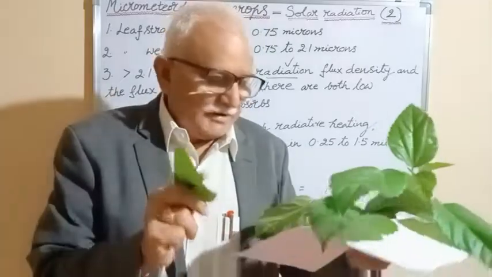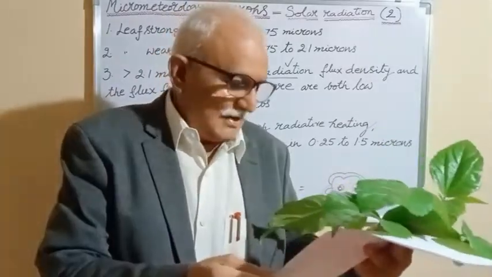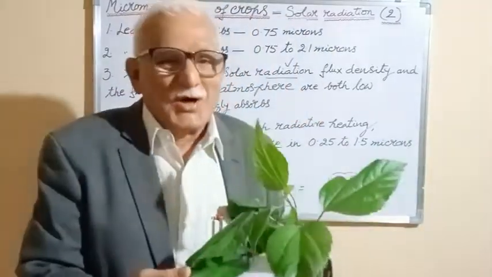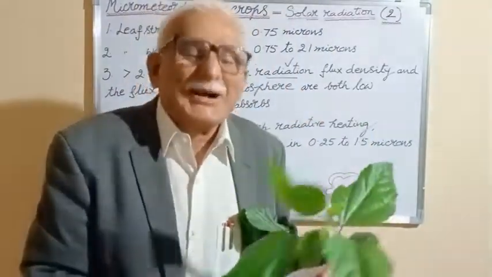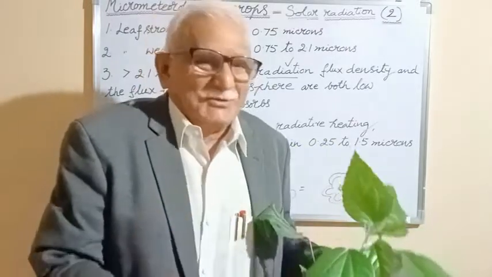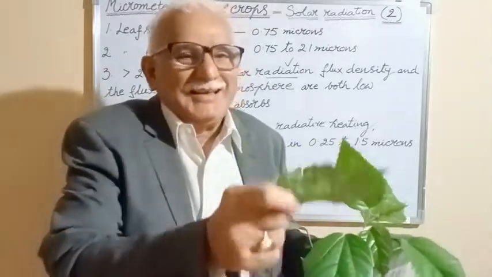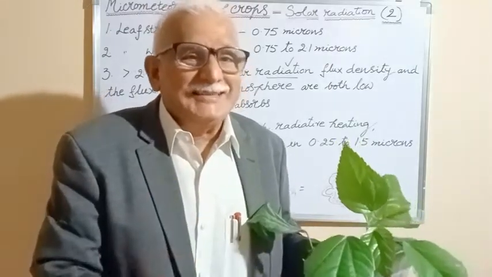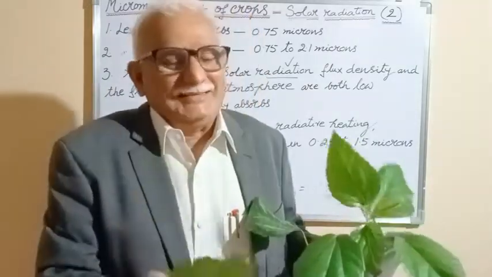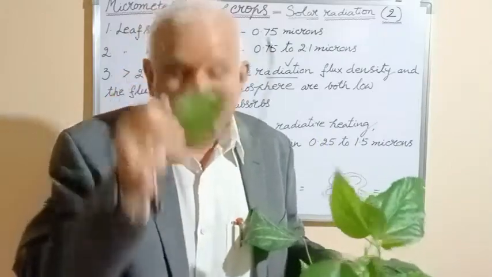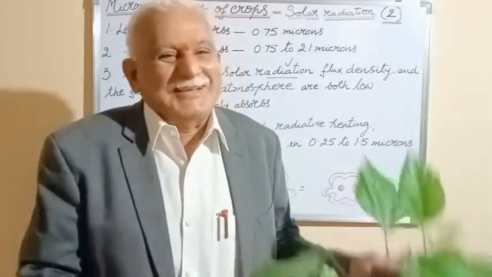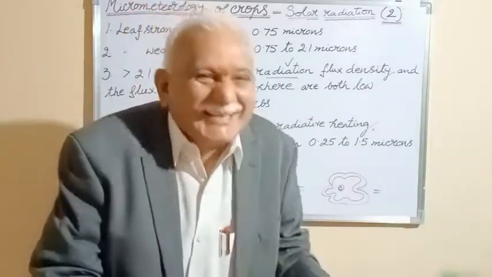At 9.89 microns, which is the long wave window of the atmosphere. So, what is the practical application of this? At 293 degrees Kelvin, that is 20 degrees centigrade, for most of the tropical crops, we say the optimum temperature for growth and development of the crop is 20 degrees centigrade. This is the reason.